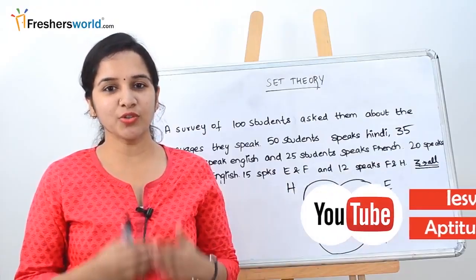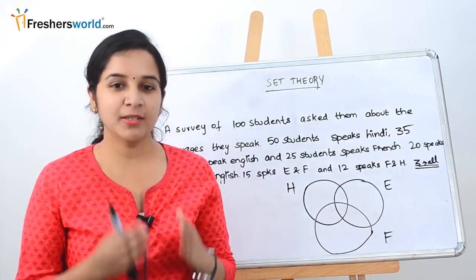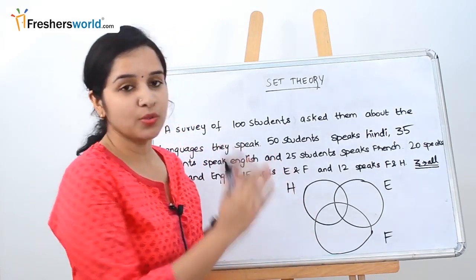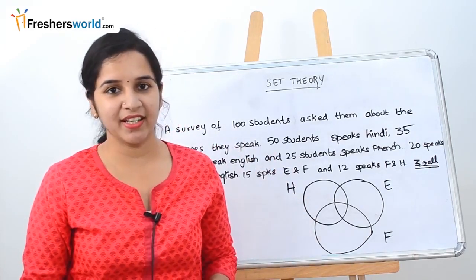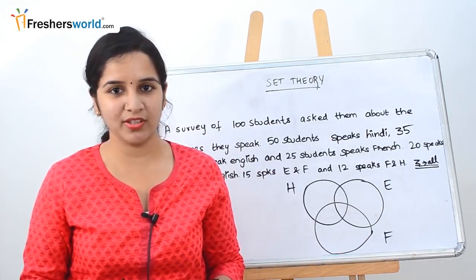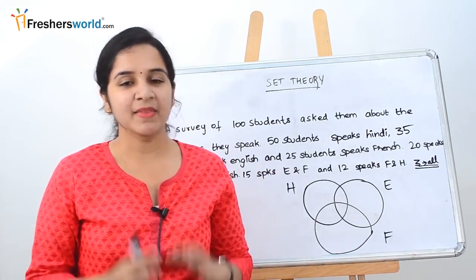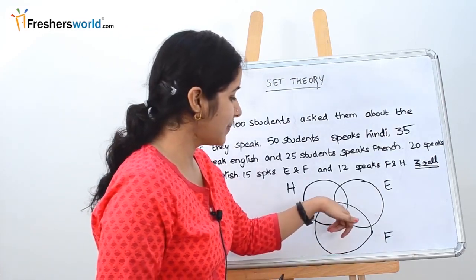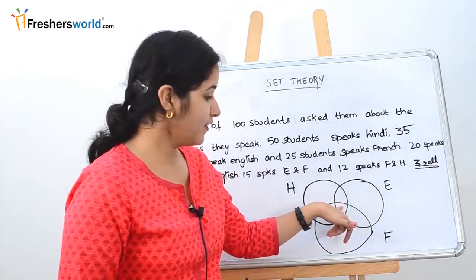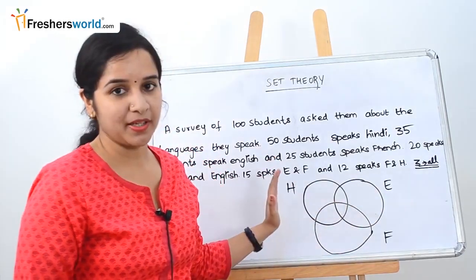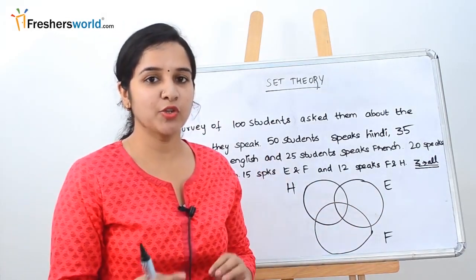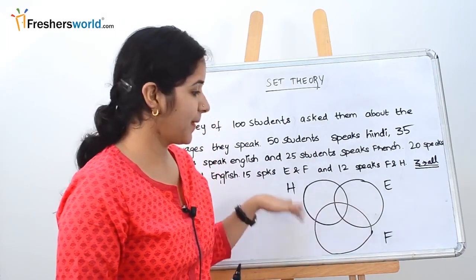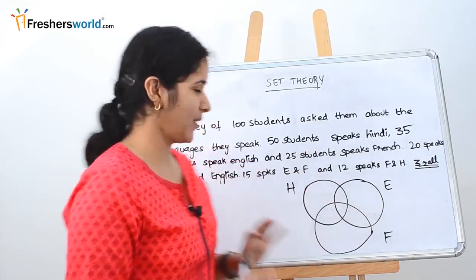The topic that we are going to look at today is set theory part 2. In part 1 of set theory, we dealt with a problem where they gave you the Venn diagram and all the details in it, and there was a set of questions followed by it where you had to directly answer. In the second part, they will give you the middle part of the question, and from then on we will be solving the other parts. So in this video, we will be dealing with how, without being given this part, we find the other parts. Let's get started with the first question.